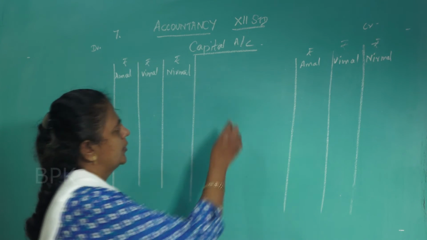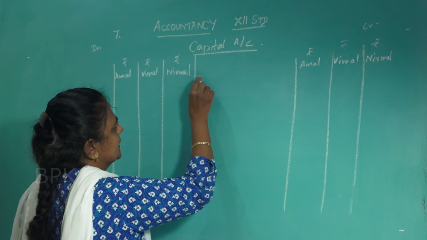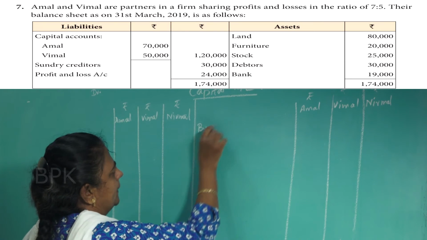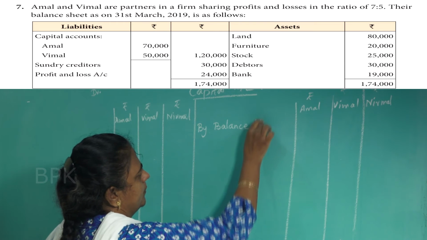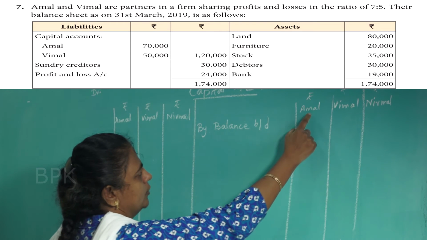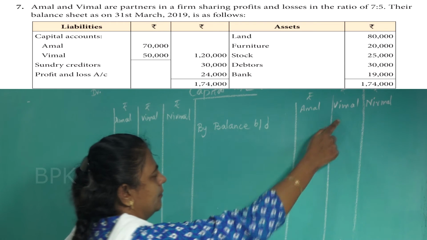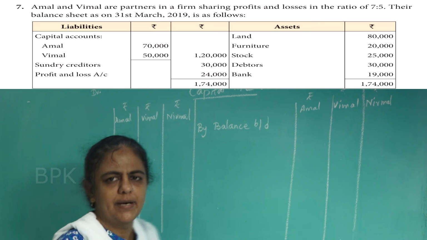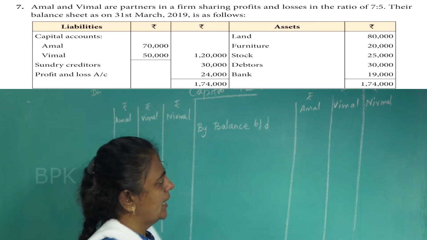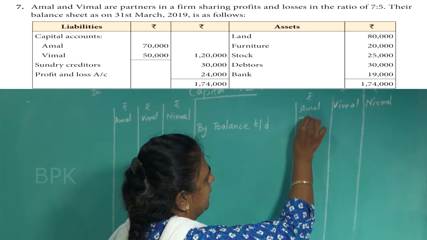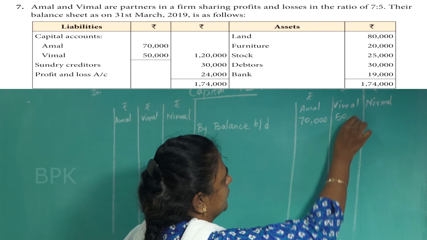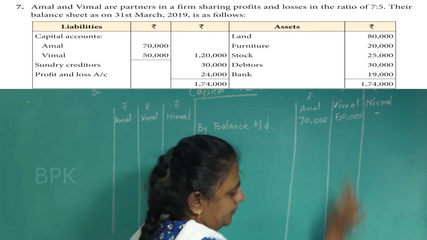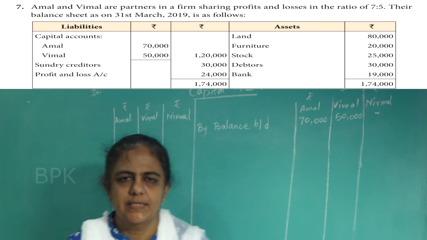So first thing you have to write "By balance brought down". Bring down the balance of the old partners Amal and Vimal from the balance sheet given in the question. So capital account of Amal is 70,000 and for Vimal it is 50,000. Now you see the question.